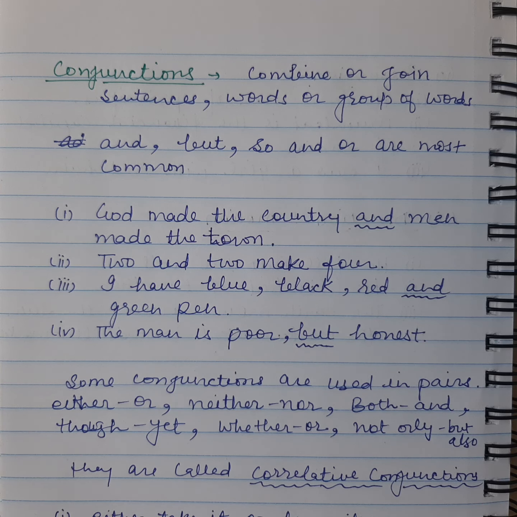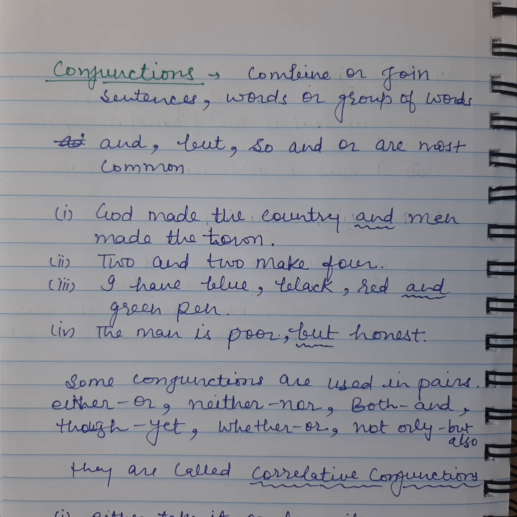So correlative conjunctions. So some conjunctions which are used in pairs are called correlative conjunctions. So for example, either or, neither nor, both and, though yet, whether or, not only but also. So let's take example, either take it or leave it. So here either and or are used as a conjunction to connect two sentences, take it, leave it.